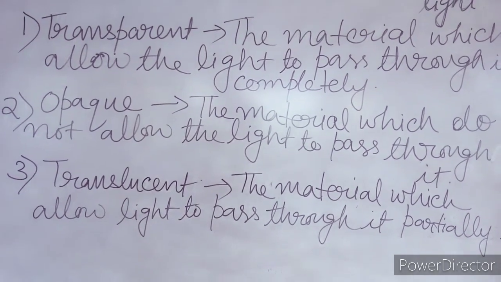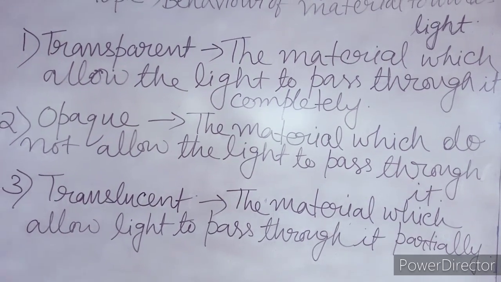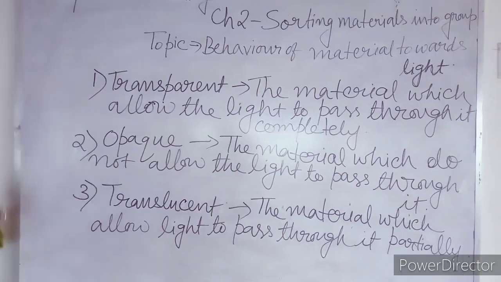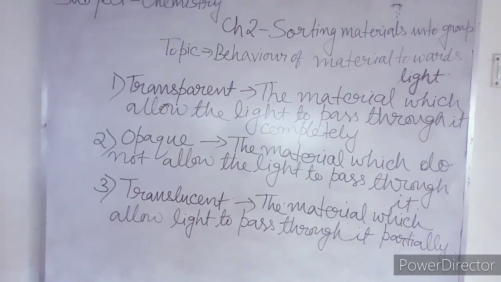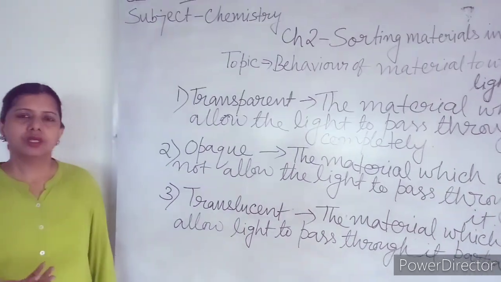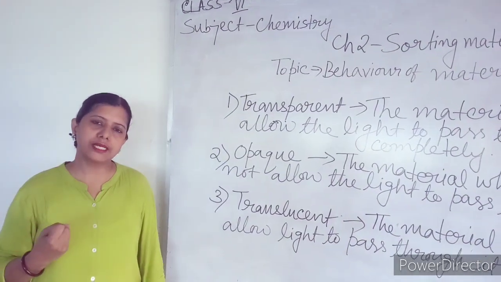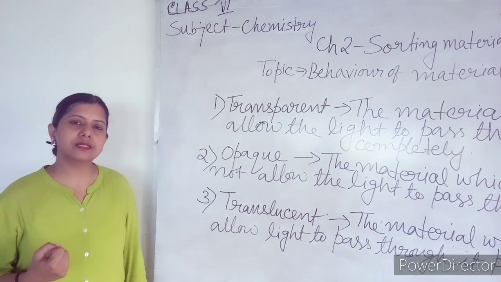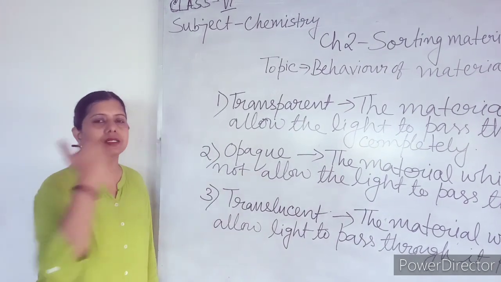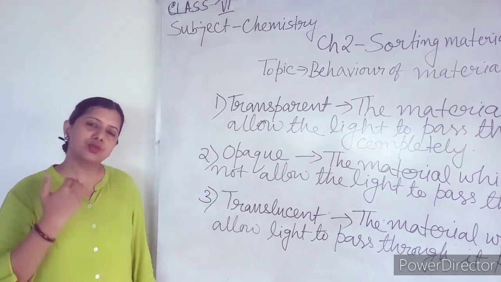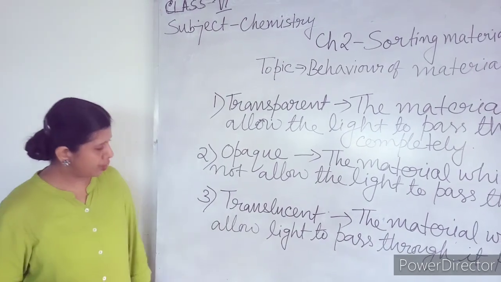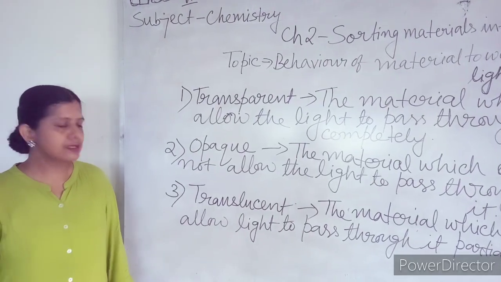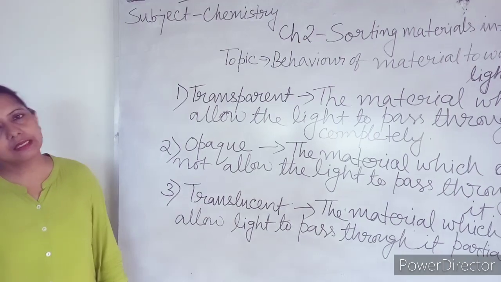Examples of translucent material: oil paper, ground glass. You might have seen that in your house a special type of glass is there which is not like normal glass, through which you can see outside objects but not clearly, hazy. So that is translucent. That means it is not allowing the light to pass through it completely. It is allowing the light to pass through it partially. So those kinds of objects come under translucent objects. Example, butter paper, ground glass, etc.